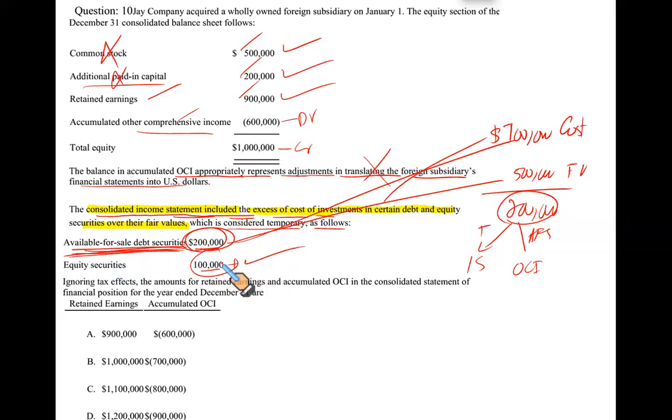Equity securities gain and loss for trading purpose goes to the income statement, but on available for sale debt securities, the gain and loss goes to OCI. So this is the mistake we have made. What we have done, we have charged this loss against the retained earning rather than carrying it to the other comprehensive income.